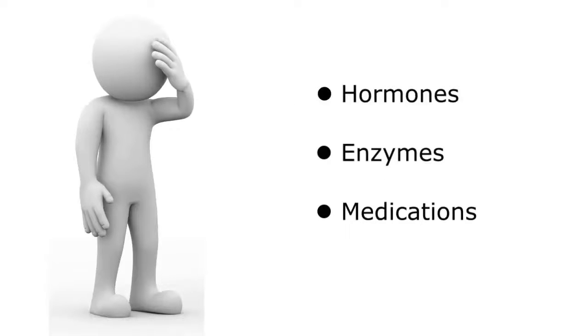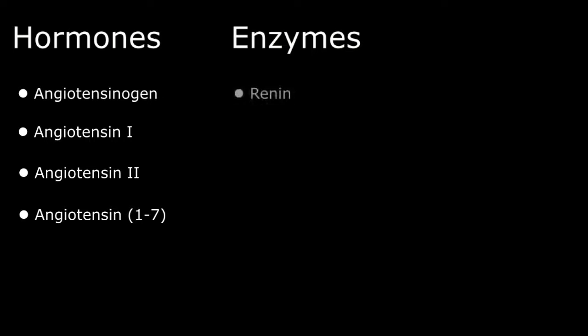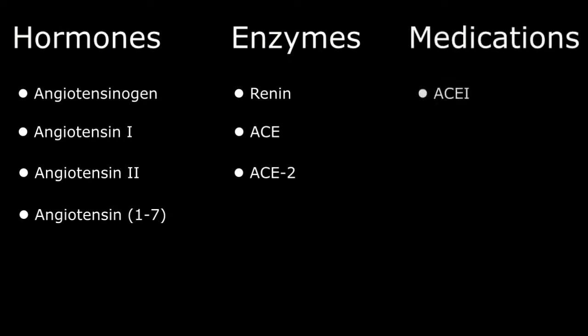Before we go on to the possible ACE2 related risk factors of a SARS-CoV-2 infection, a quick review. Under the category of hormones, we have angiotensinogen from the liver, which is converted to angiotensin 1 by the kidneys, and angiotensin 2 by the lungs. Angiotensin 1,7 is produced by the action of the ACE2 enzyme on angiotensin 2. Enzymes that modify the hormones are renin from the kidneys, angiotensin converting enzyme or ACE from the lungs, and angiotensin converting enzyme 2 from the lungs, kidneys, and blood vessels. Medications are angiotensin converting enzyme inhibitors or ACEIs and angiotensin receptor blockers or ARBs.